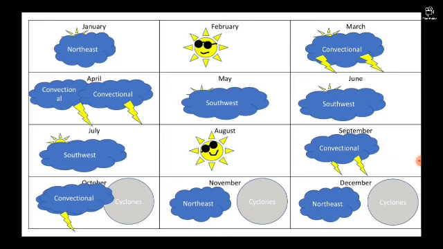So again in August the sun can stay in happily. Then September and October again convectional rains. Then from October to December cyclones also come. So in October convectional rains and cyclones. In November the northeast begins. The northeast time period is November, December, January. So then northeast and cyclones, and in January the northeast. It's easy.